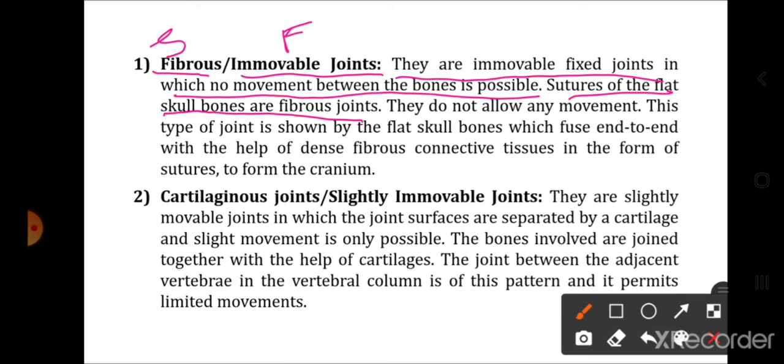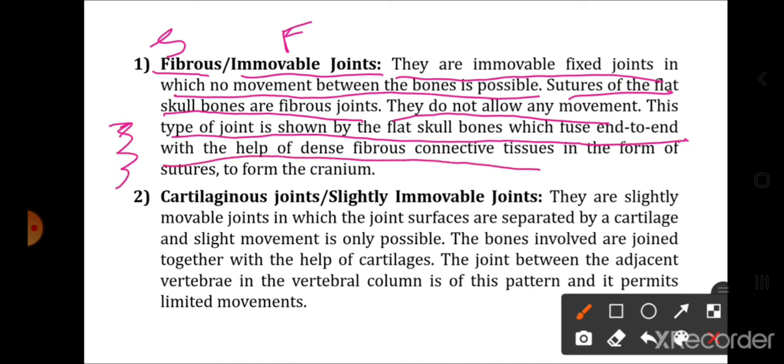So skull bones कैसे हैं, fibrous joints होते हैं. They do not allow any kind of movement. This type of joint is shown by the flat bones of skulls which fuse end to end with the help of the dense fibrous connective tissue. ऐसे wavy structure बनेंगे sutures दो bone के बीच में, and this joint is made up of the dense fibrous connective tissue. Okay, and they form the sutures to form the cranium.